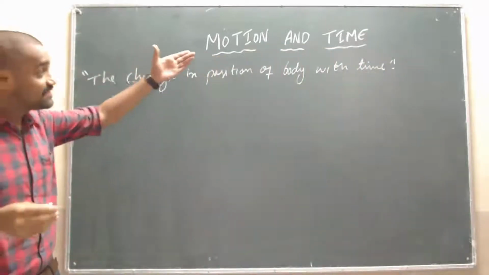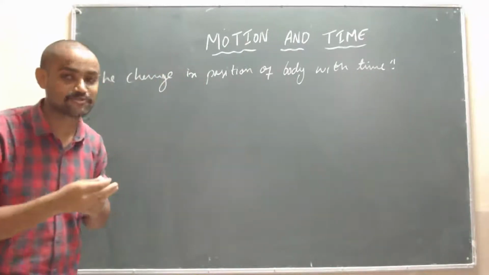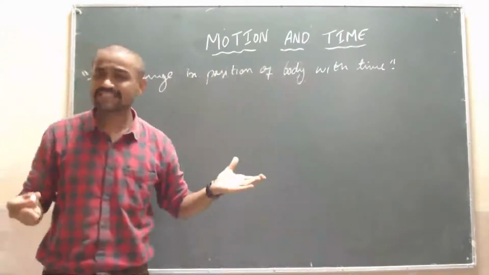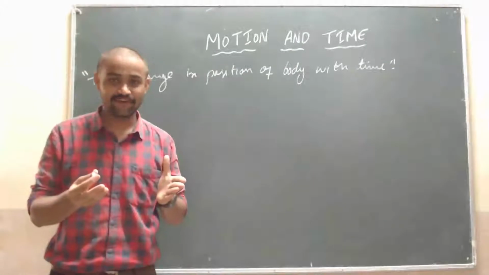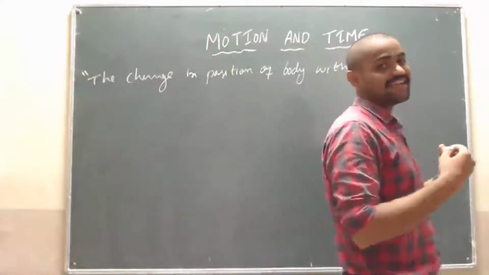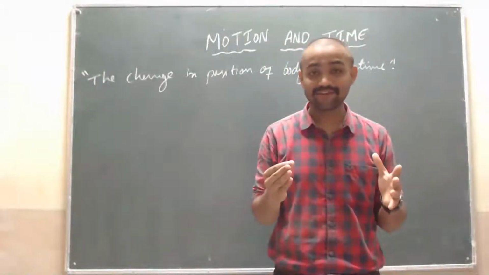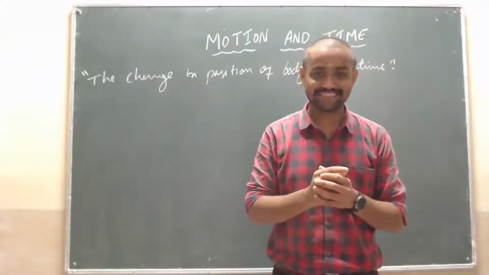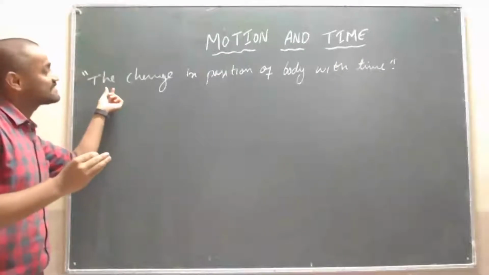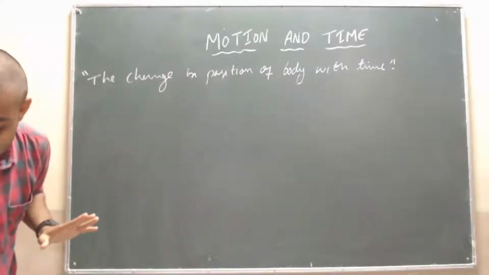I think these definitions as well as the types of motion you have studied in the sixth standard. I will just recall those things. The change in position of a body with time. This is the definition in science. Generally, if I am moving, we will say I am in motion. If I stand like this for a while, you will say, sir, you are at rest. By the definition of motion, it is the change in position of a body with time. Is it clear? Let's see.